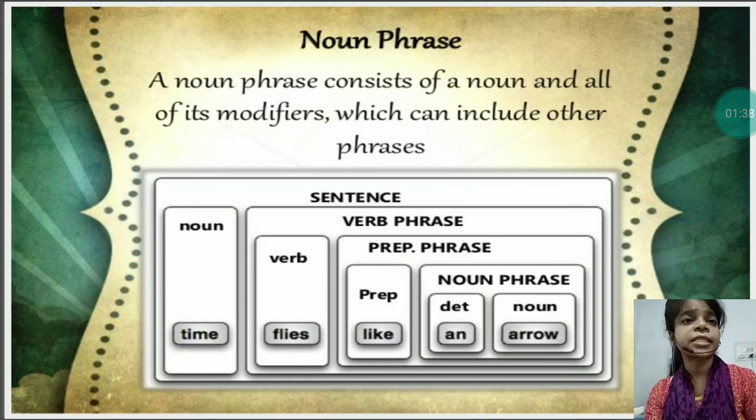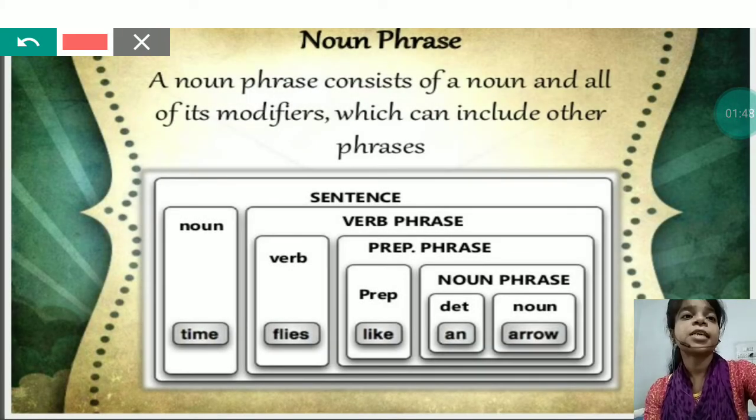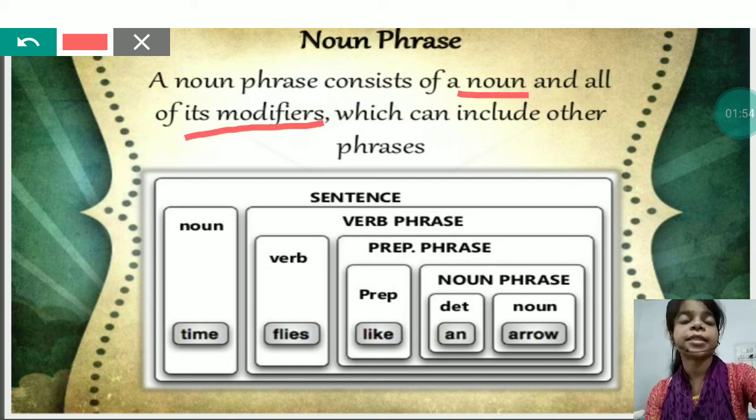A noun phrase consists of a noun and all of its modifiers, which can include other phrases. So what is a noun phrase? A noun phrase is a phrase which is made up of a noun and other modifiers, and it does the work of a noun. It acts as a noun. For example, see the sentence, time flies like an arrow.